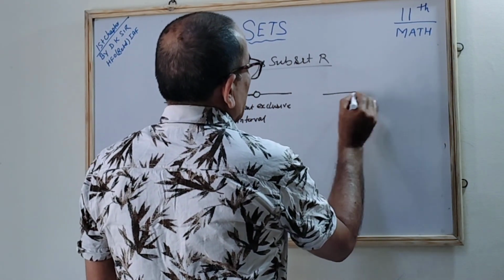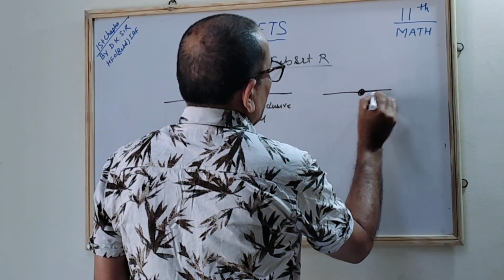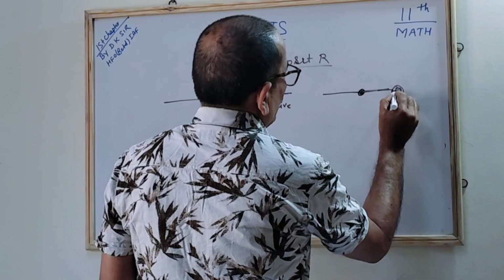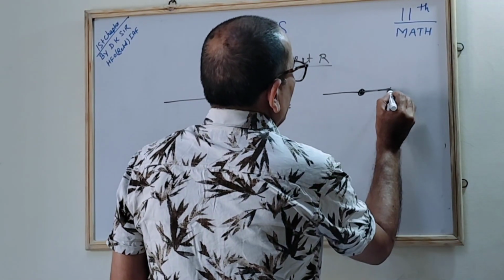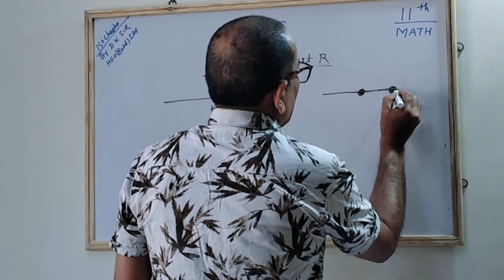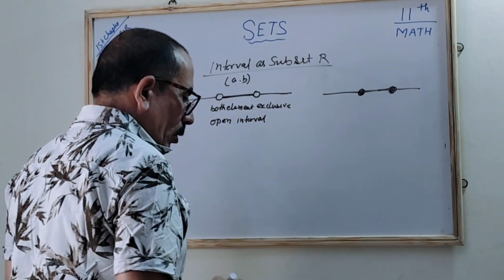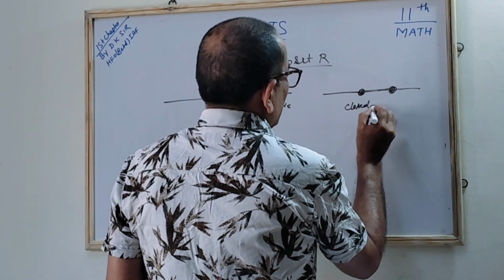Now we will see the closed interval. If the symbol is like this, both will be of equal size. Correct? Both will be completely filled, then this will be called the closed interval. What is it? A closed interval.